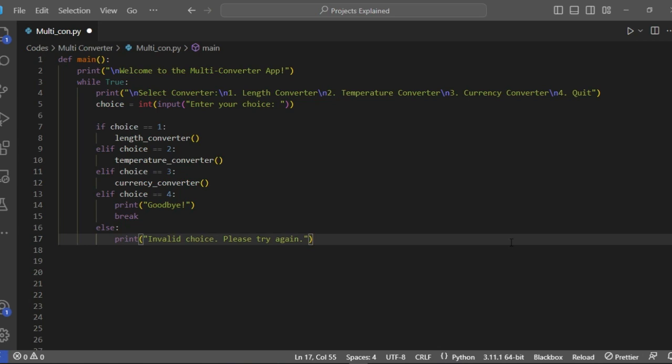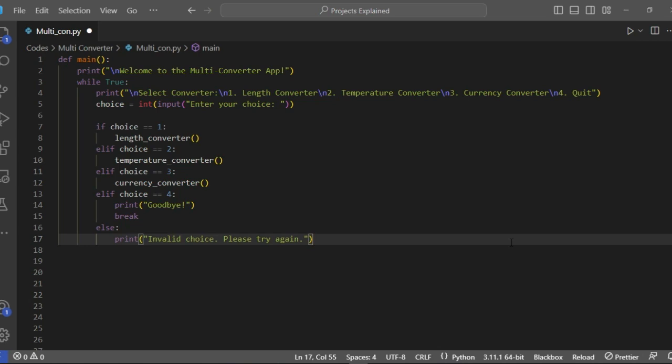Main hub. Now, let's move to the heart of our app, the main function. Welcome to the multi-converter app. It's like stepping into a conversion wonderland. You're given options: length converter, temperature converter, currency converter, or you can even say goodbye and quit.